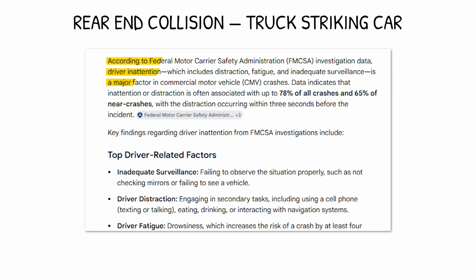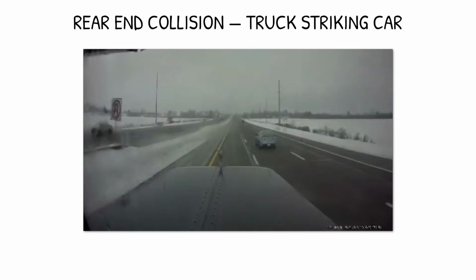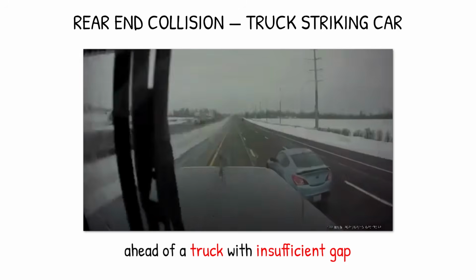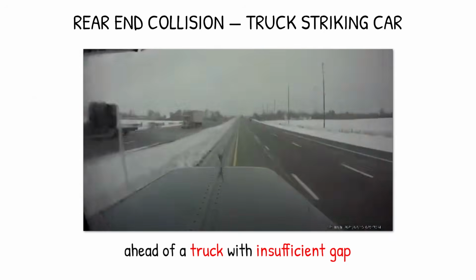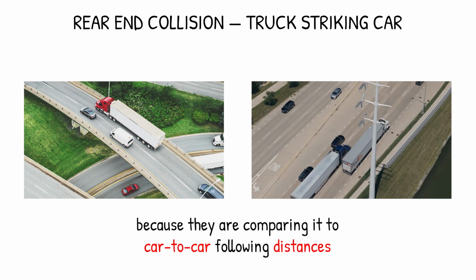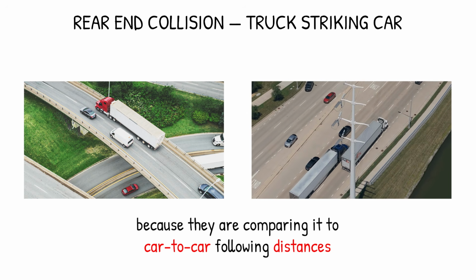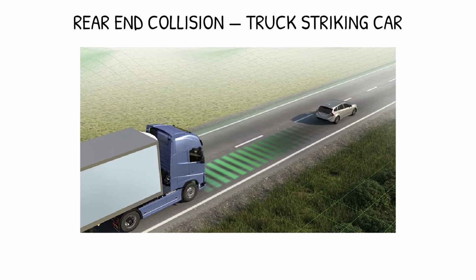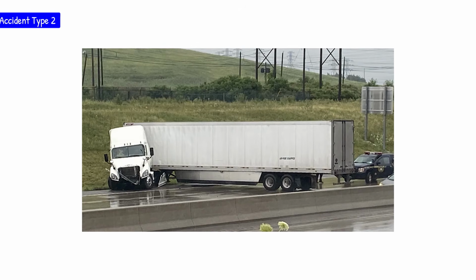Contributing factors documented in FMCSA investigation data include driver inattention, fatigue in the final hours of a driving shift, and the specific situation where a car changes lanes immediately ahead of a truck with insufficient gap. The car driver perceives the gap as adequate because they are comparing it to car following distances rather than truck stopping distance requirements.